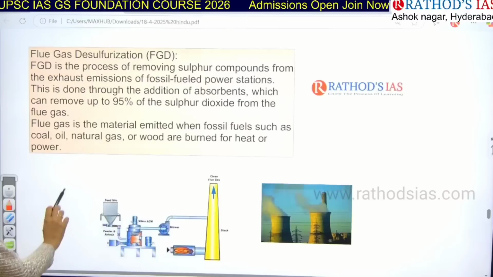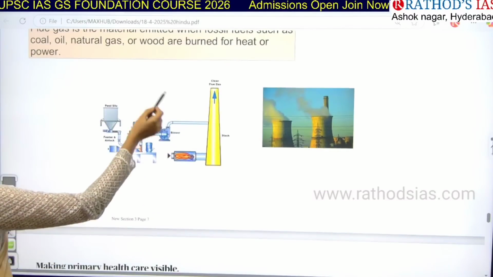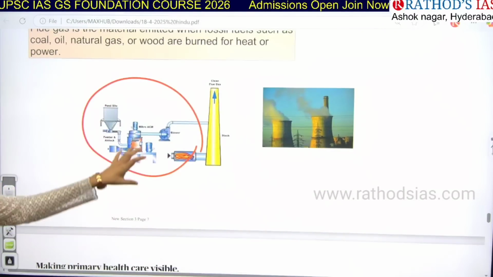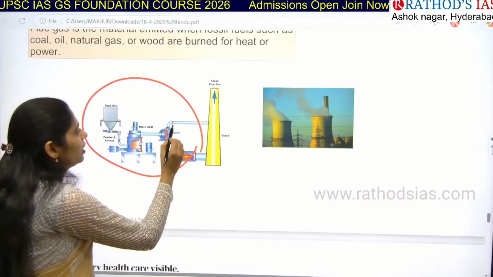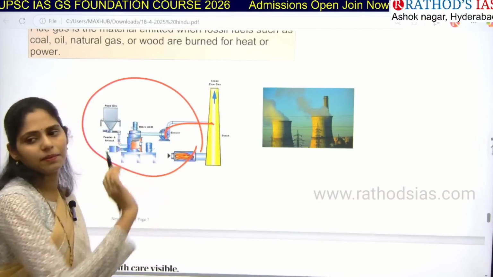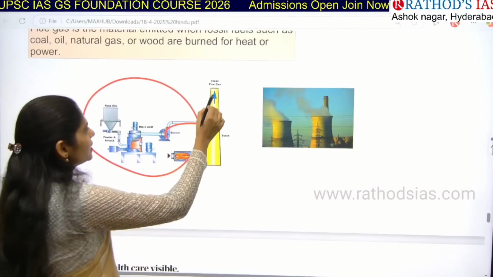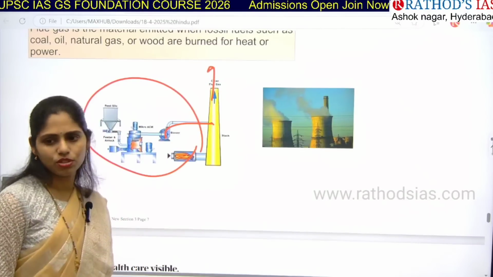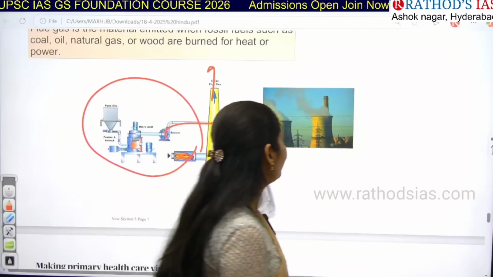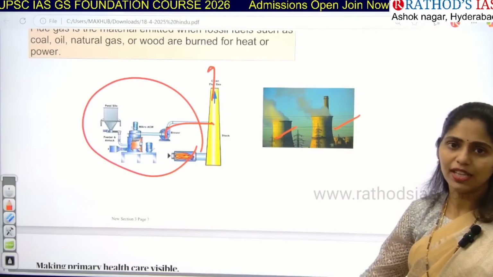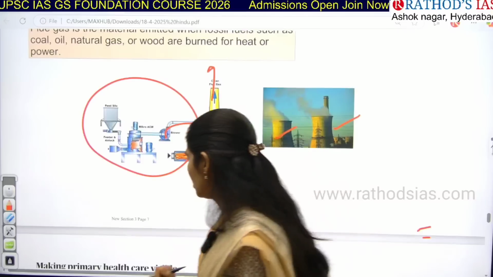I'll show how it works. This is the mechanism present in our coal-fired plants. The gas we are getting is released into an absorbent here. It absorbs this SO2 and releases clean flue gas into the atmosphere. In reality, it will look like this. These are the flue gas desulfurization technologies that we are using right now.